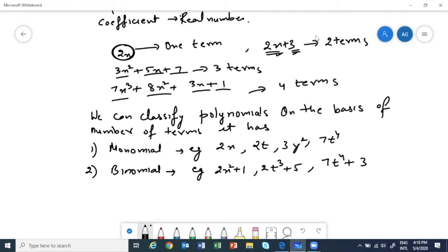Then trinomial will mean three. As the name suggests, it will have how many terms? Three terms. For example, 3x square plus 5x plus 1. So it's a trinomial because it has three terms.